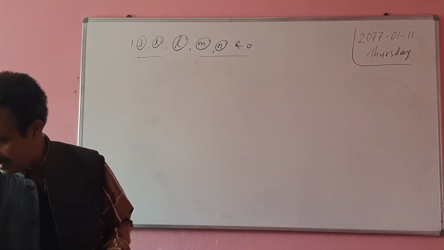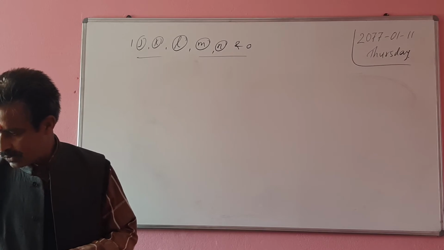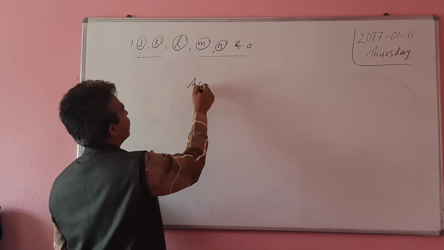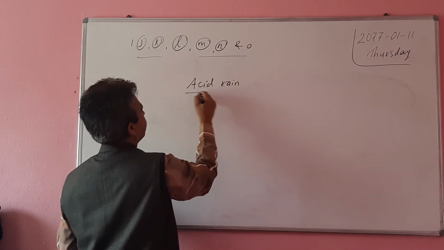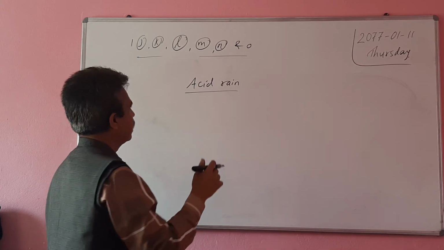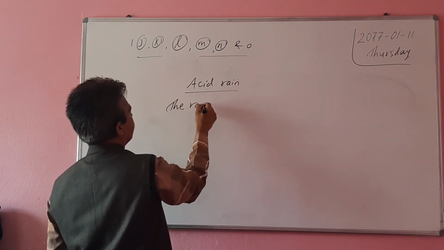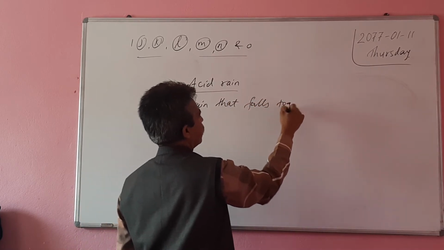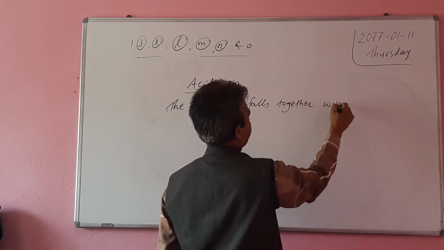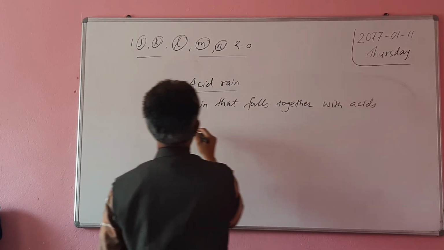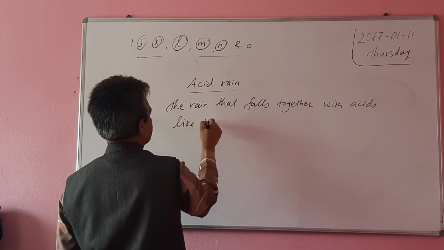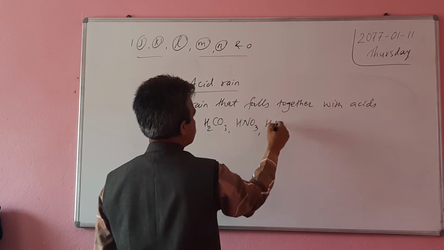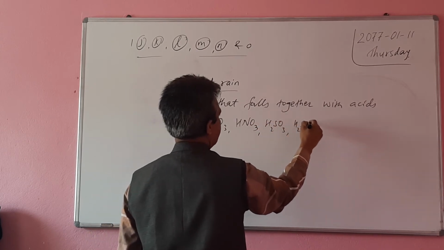So acid rain comes from two topics. One is environmental pollution, the next one is atmosphere also. How do you define acid rain? The rain that falls together with acids like H2CO3, HNO3, H2SO3, H2SO4.